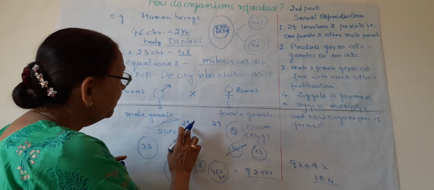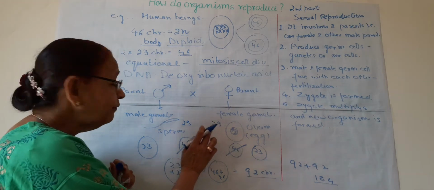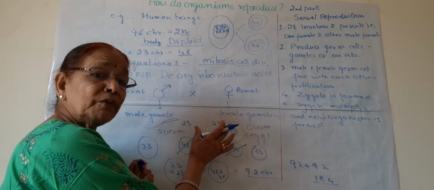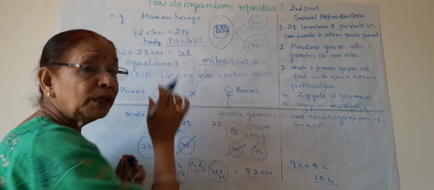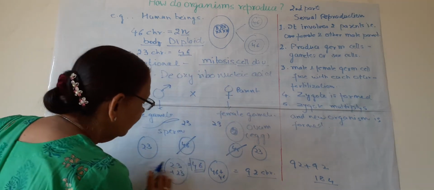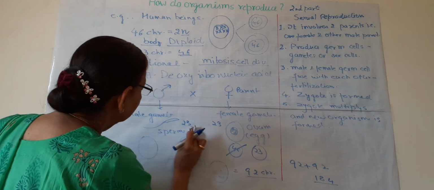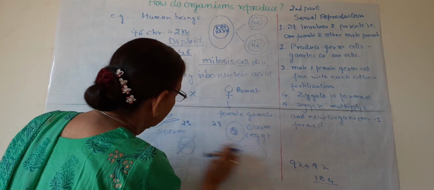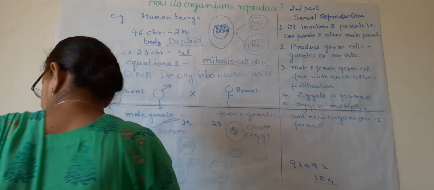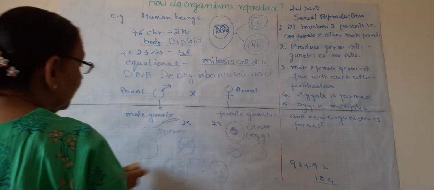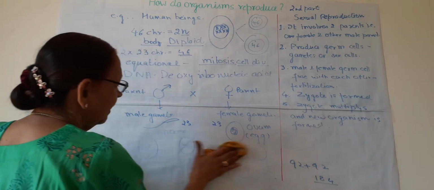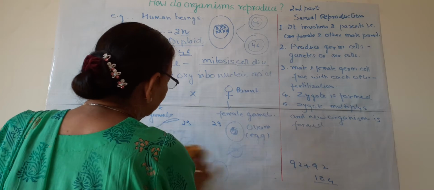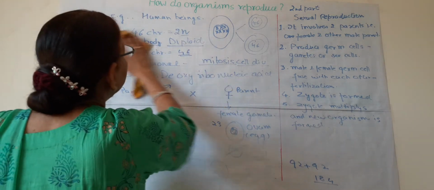So there should be a mechanism by which these gametes have half the number of chromosomes than their parent cell. Yes, there is a mechanism, and this mechanism is known as meiotic cell division. There is a division known as meiotic cell division. So what happens in meiotic cell division?